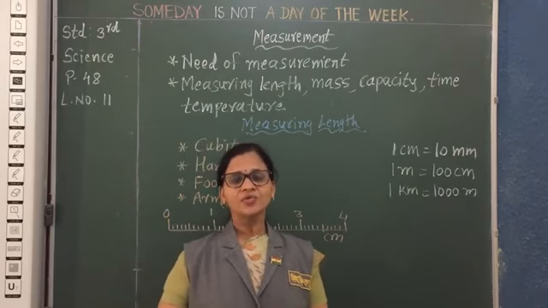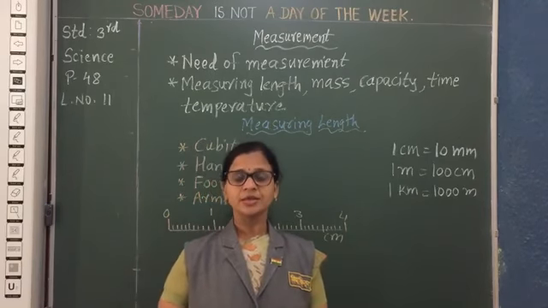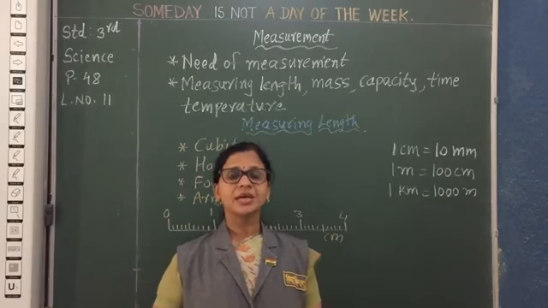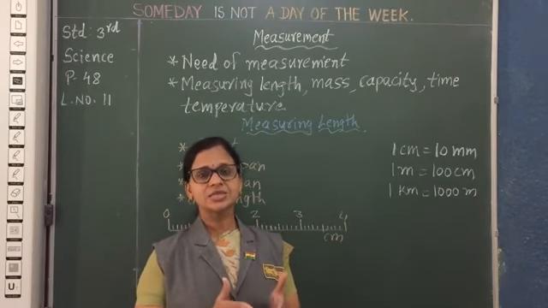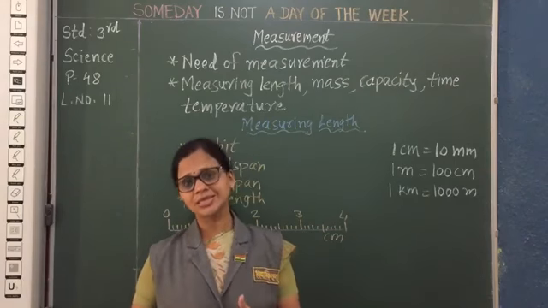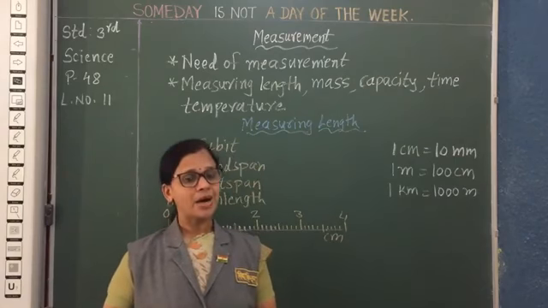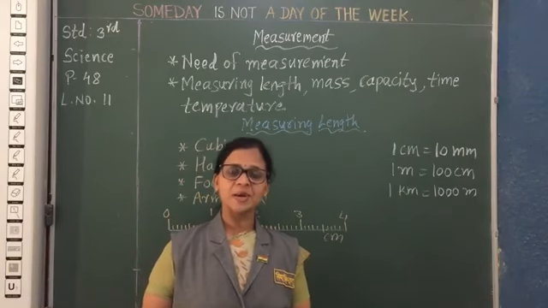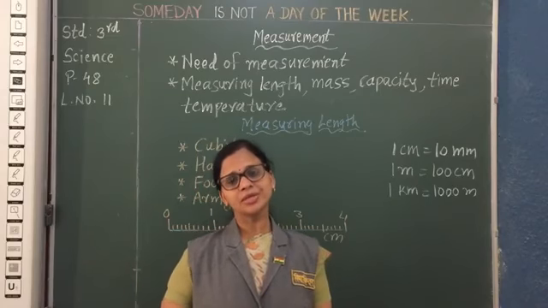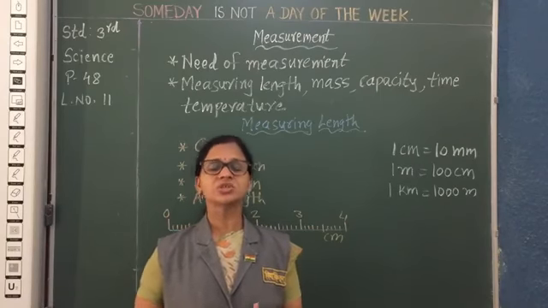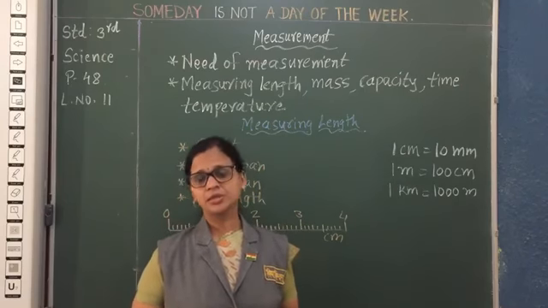Now after that, we learn measuring length. In measuring length, the definition of length. Then the standard unit of measuring length, and instead of that standard unit, some other units are there. That we will also learn. The next one is the mass. First of all, what is meant by mass? Then what is the importance, or why we need to measure the mass? Then again the standard unit and some other units.